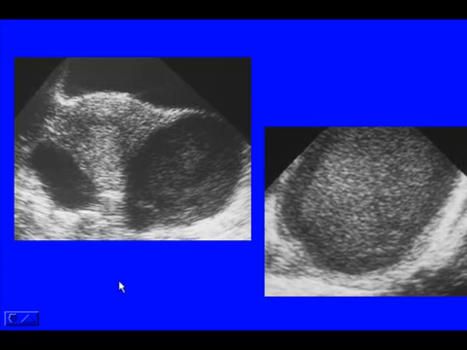Here's a nice case of endometriosis, which is usually bilateral. This is a transverse view, transabdominal, the uterus, and 2 bilateral hypoechoic masses. On transvaginal ultrasound, you can see better the morphology or the echogenicity of these masses. This was very hypoechoic, homogeneous. Looked very similar to the hemorrhagic cyst I showed you prior.